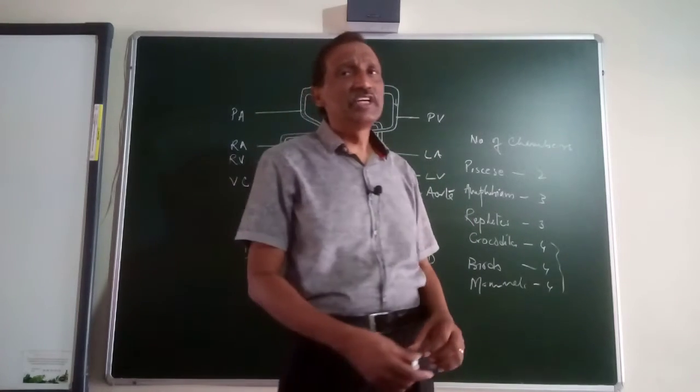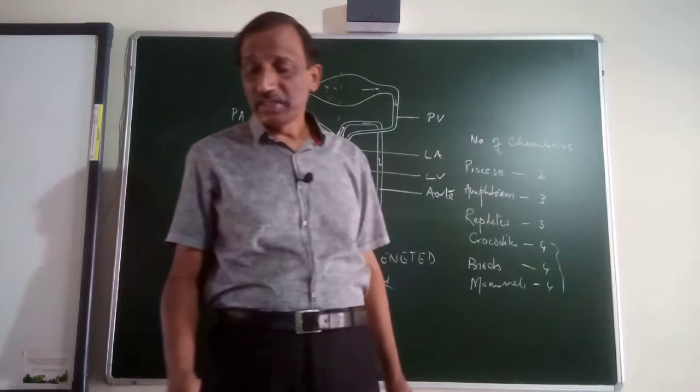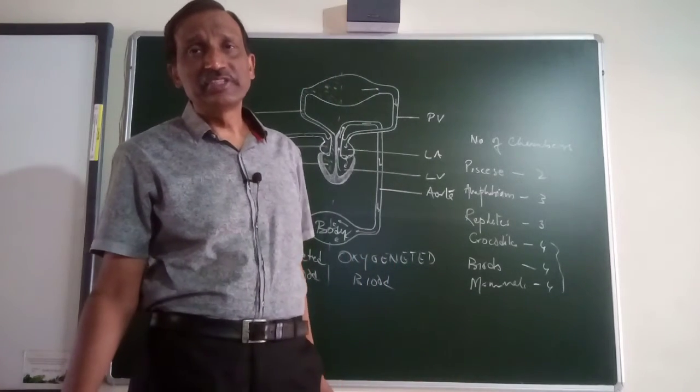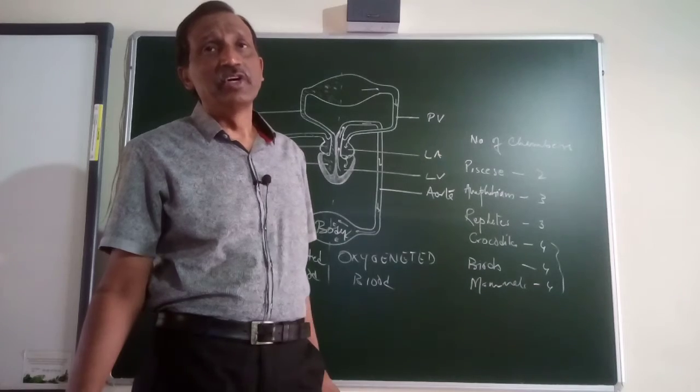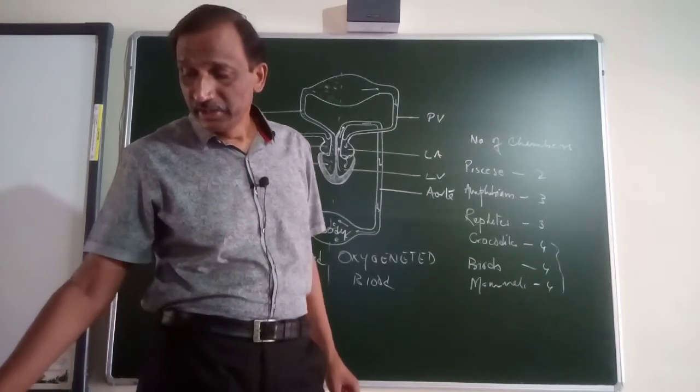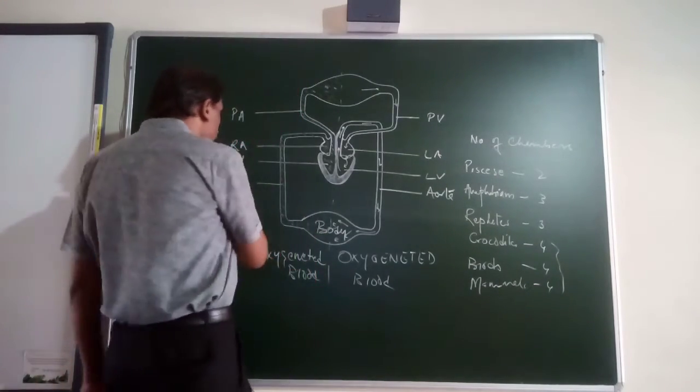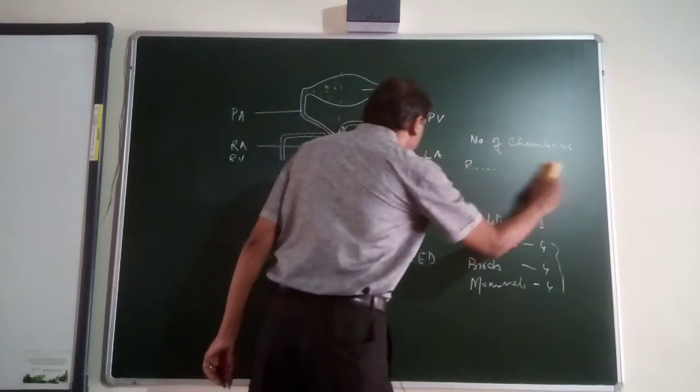That is their way. So this is the reason, that is double blood circulation and single blood circulation, closed blood circulation, open blood circulation and all. Now we shall study the structure of the heart.